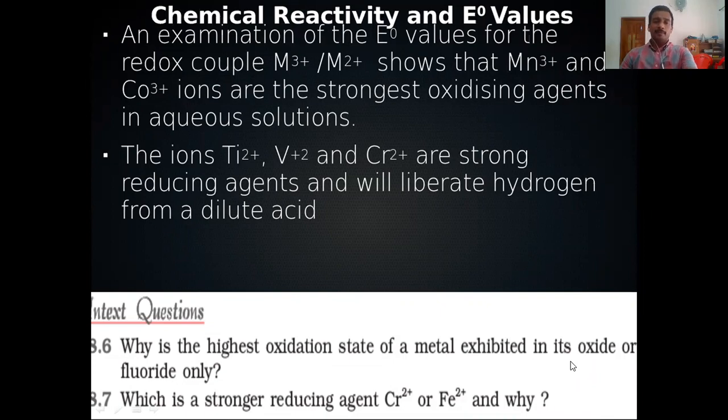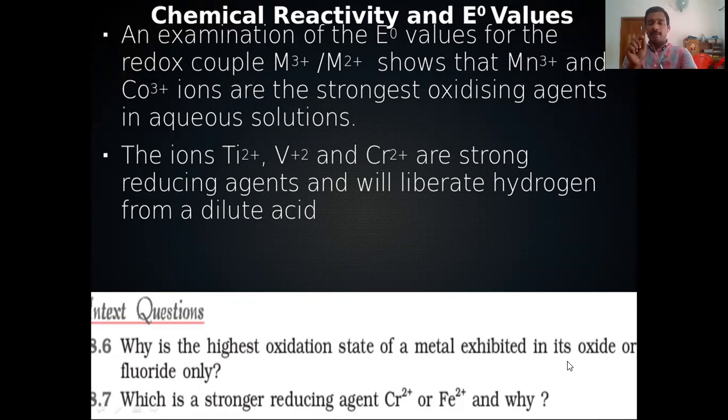If we examine the E0 values for the redox couple M3+/M2+, for example, Fe3+/Fe2+, Mn3+/Mn2+, we can identify Mn3+ and Co3+ ions are the strongest oxidizing agents in aqueous solution. What will be the reason?